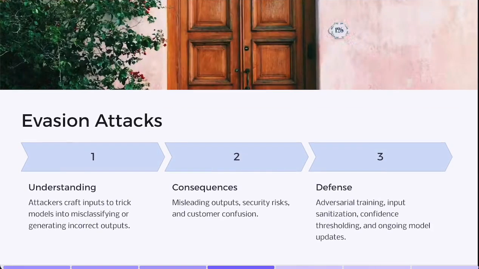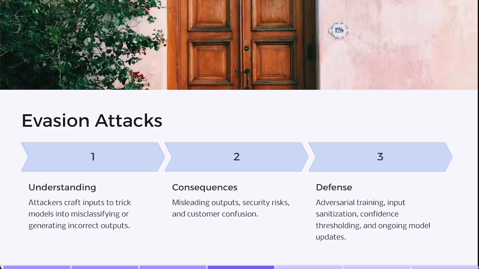Next, let's look at evasion attacks. These happen at the interface, inference, or testing stage. Attackers craft special inputs that trick the model into misclassifying or generating targeted incorrect outputs. For an example, an adversary modifies an image in such a subtle way that humans barely notice a difference, but the AI system suddenly labels it as something else entirely.